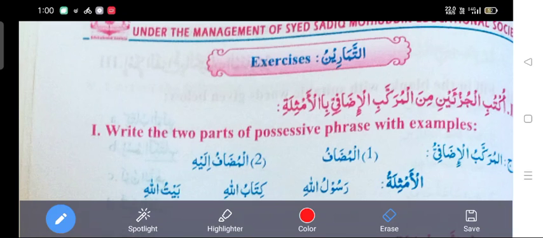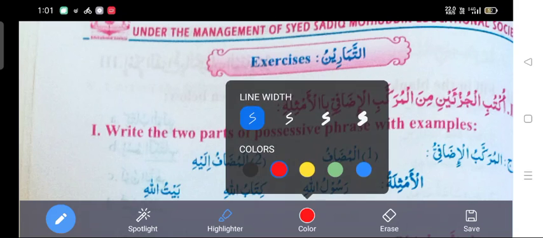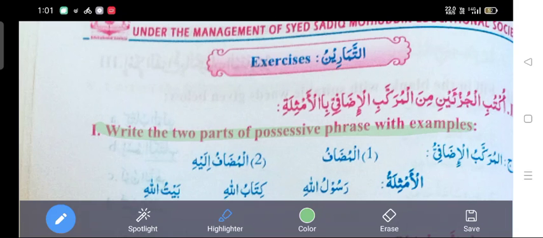This I have given here for understanding purpose. What is the meaning of the question? Uktub means write. Al juzain means the two parts. Minal murakkabil izafi, of the possessive phrase, bil amthilati, with examples.